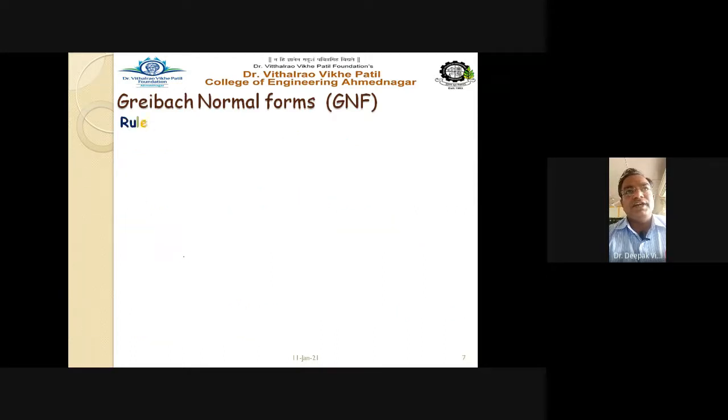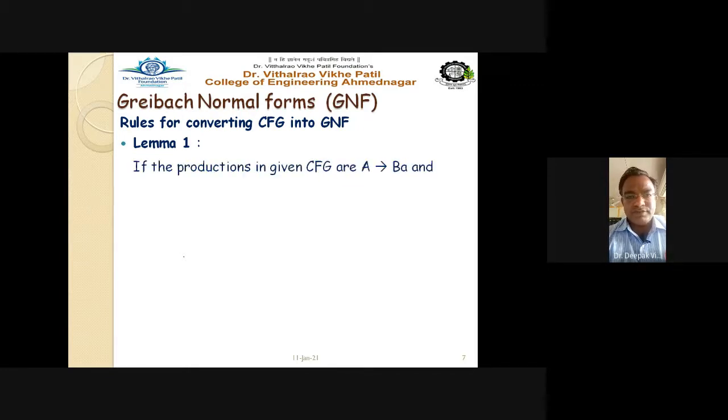So we have to follow two lemmas, or two theorems, for the conversion of a given CFG into GNF. They are called lemma 1 and lemma 2. Lemma 1 says that if the productions in the given context free grammar are like this, A gives capital B a, this is not in GNF, and we have to bring it into Greibach normal form.